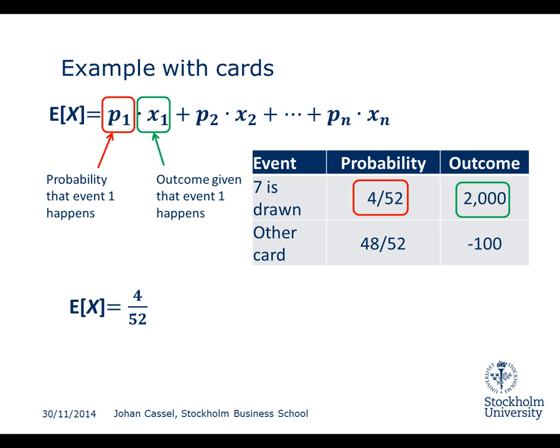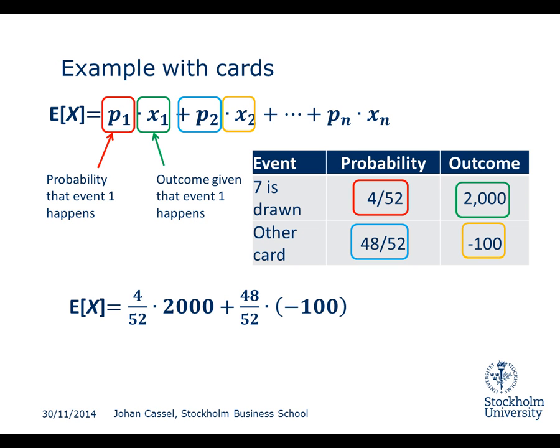The outcome is found in the table, it's 2000 kronor, and we simply multiply that. After that, we are supposed to add the probability that event 2 happens, which is found here, 48 divided by 52, and we multiply that by the outcome in case event 2 happens. So whenever any other card is drawn, you lose 100 kronor, so we multiply by minus 100.